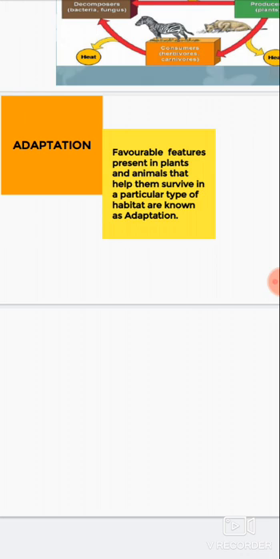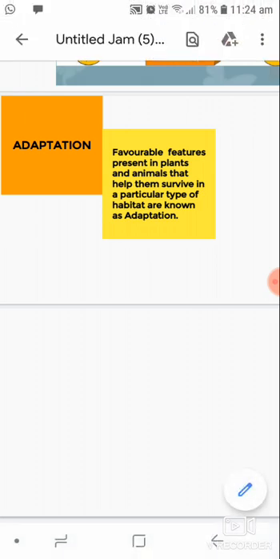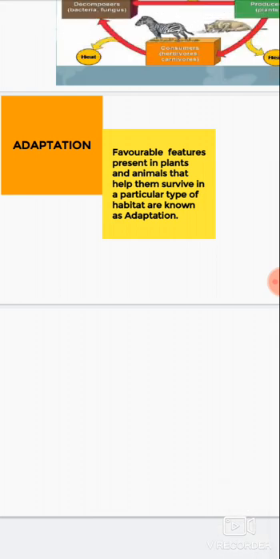For example, the lotus plant is well developed for an aquatic life, and the camel is called the ship of the desert. It is well adapted to live in the desert. You cannot shift a camel in water and a lotus in the desert because they are well adapted for their lives. And those who cannot adapt themselves in the environment gradually become extinct.